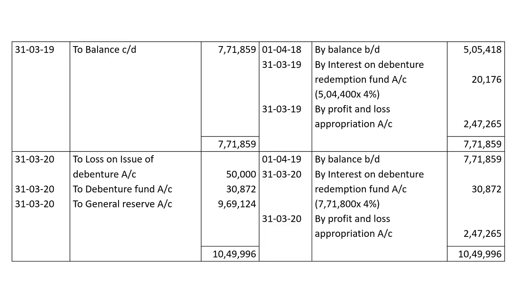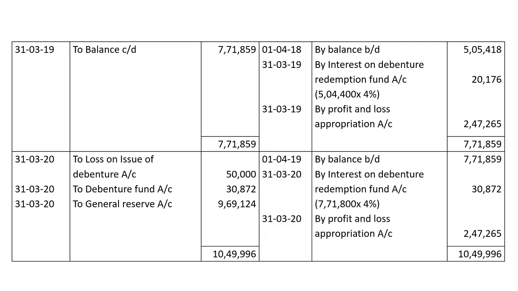Again you have to calculate the interest at the end of the fourth year, 31st March 2020. The interest on the debenture redemption fund account is 7,71,800 into 4%, that is interest ₹30,872. Again at the fourth year ending, we have to invest by profit and loss appropriation account ₹2,47,265.